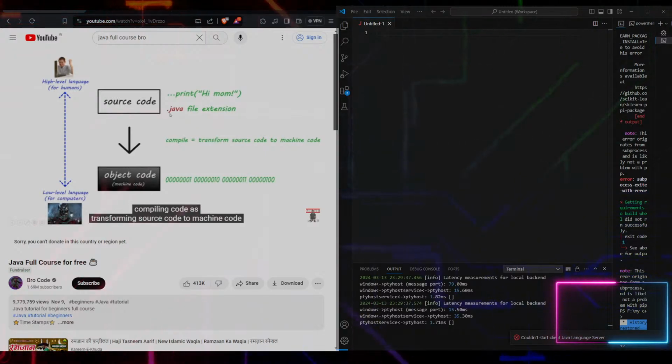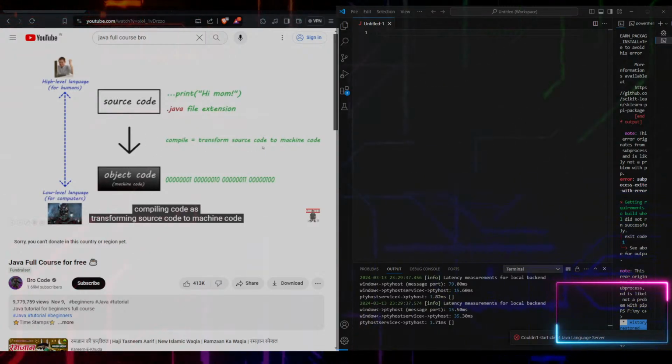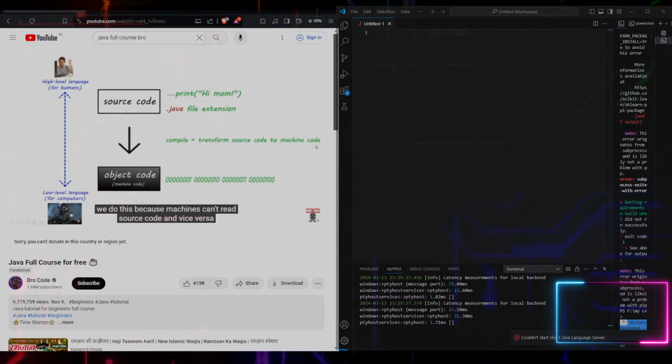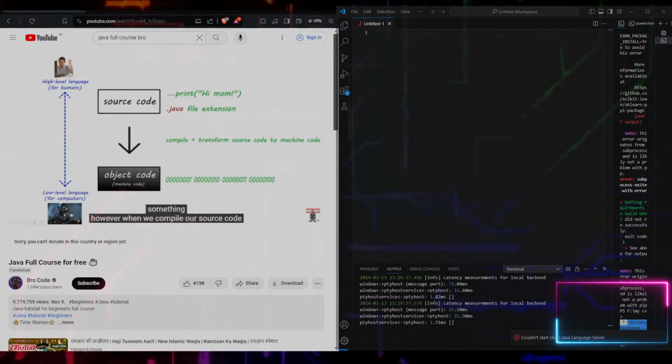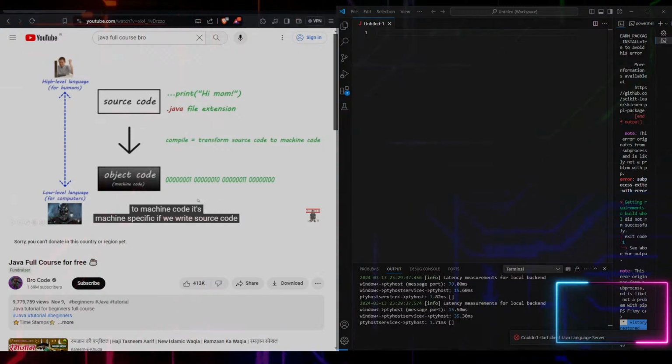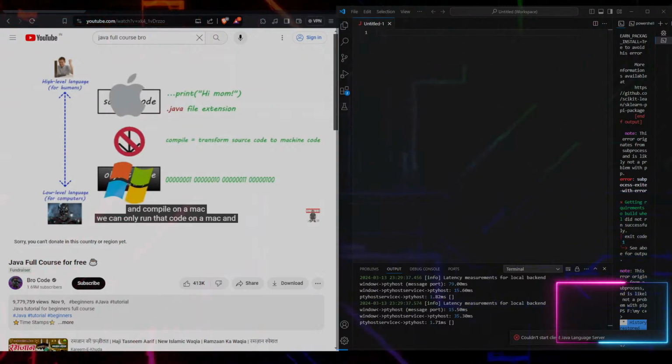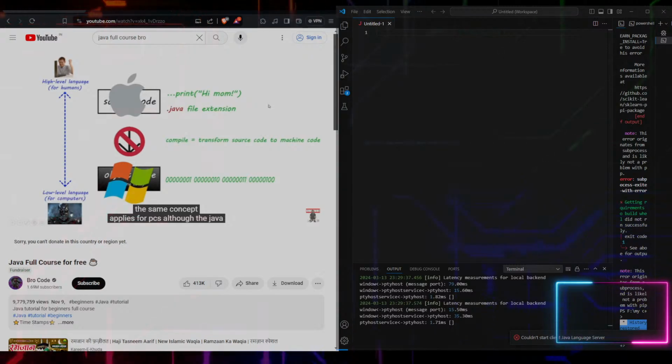Think of compiling code as transforming source code to machine code. We do this because machines can't read source code and vice versa. Humans have trouble reading machine code unless you're a robot or an android or something. However, when we compile our source code to machine code, it's machine specific. If we write source code and compile on a Mac, we can only run that code on a Mac, and the same concept applies for PCs.